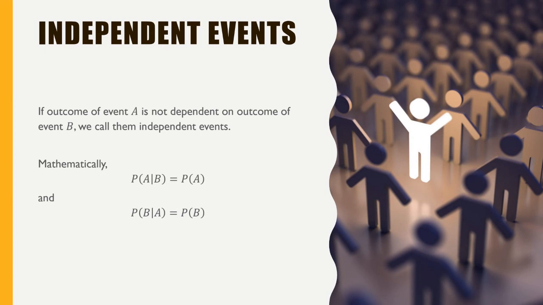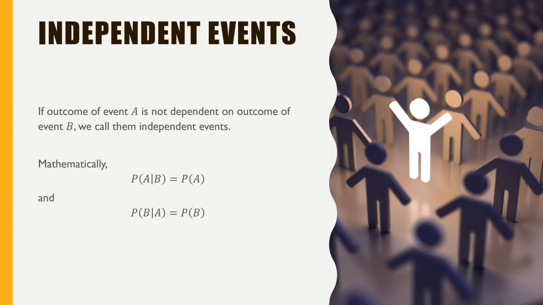For example, cloudiness I consider not independent of the rain. When it is cloudy, the probability of having rain is more likely. So these are not two independent events. Two independent events can be something like: when it is a cloudy day, am I getting heads or tails? Those are completely independent. If it is cloudy or not, when you flip a coin, it doesn't affect heads or tails. So I call them independent events.